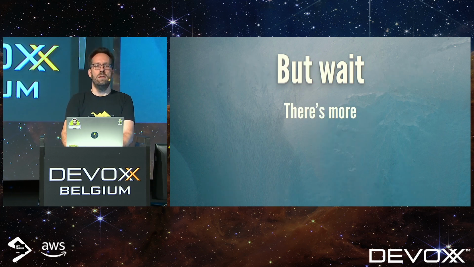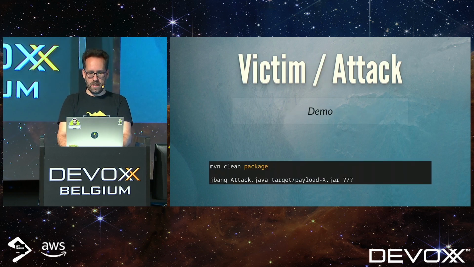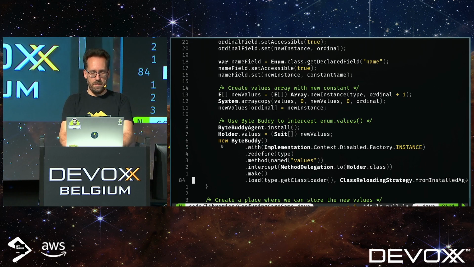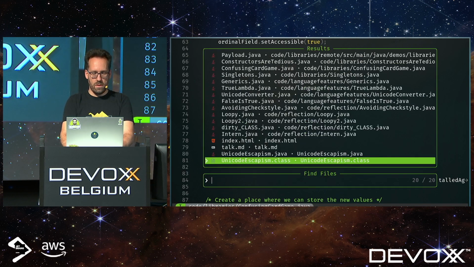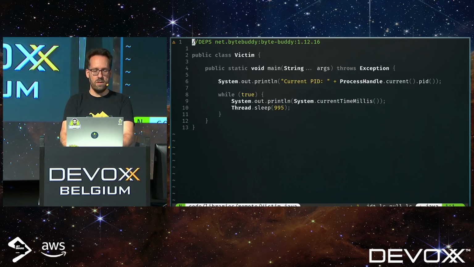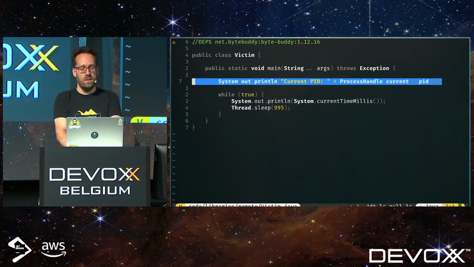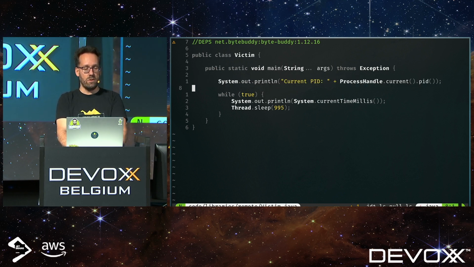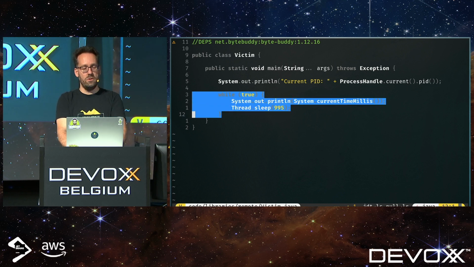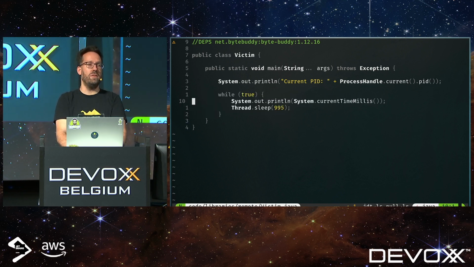But there's more. For my final trick, I will do something really weird. So we start with a class called Victim. We're going to attack this one. The Victim class doesn't do anything really special. It prints out the current process ID because we need that for what comes next. And then it just prints out the current time every second or so.